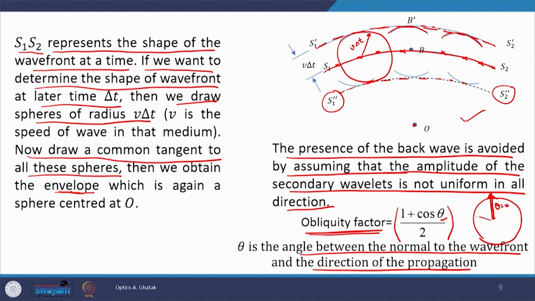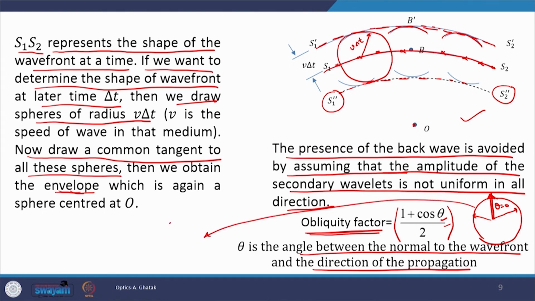But if you increase theta, then what will happen? The amplitude will decay as per this obliquity factor. If you increase theta, the value of the obliquity factor will reduce from 1, and therefore, instead of a circle, you will get something like this.